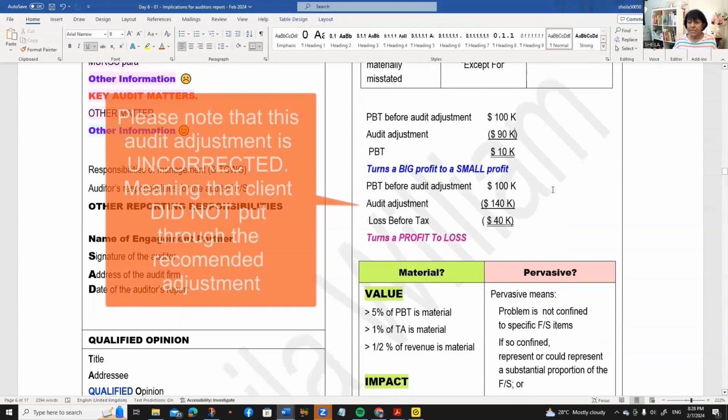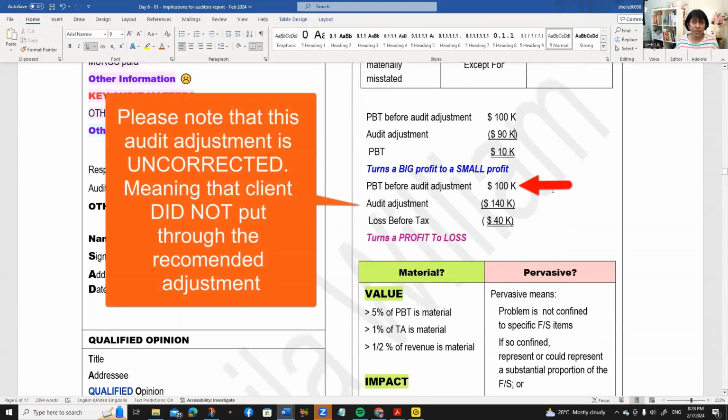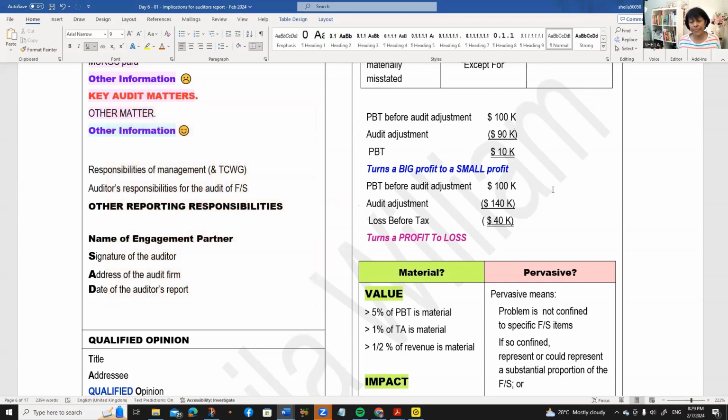The second one is the PBT before the adjustment is 100,000, and they had maybe one or two adjustments here. What I'm saying is it's only a few, yeah? And the audit adjustment here amounts to 140K. These are adjustments that we recommended, but the client didn't want to put it through. So the impact of that adjustment would have turned a profit into a loss.